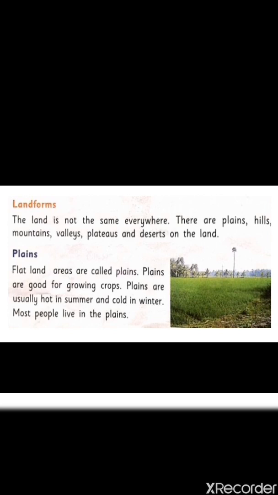Plains. Plains, as you all are familiar with, are areas of flat land. The plains usually meet the oceans or seas. These are called coastal plains. In India, we have the eastern coastal plains and western coastal plains. Some plains are formed by the action of rivers. These are called river plains. In India, the northern Gangetic plain is a river plain. River plains are very fertile and good for growing crops.